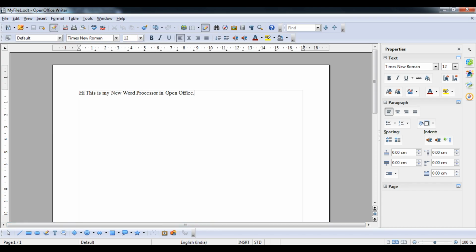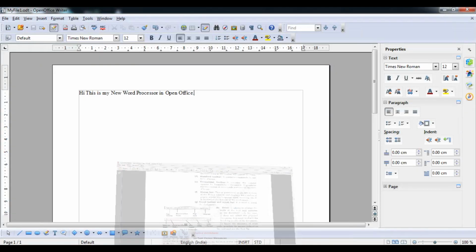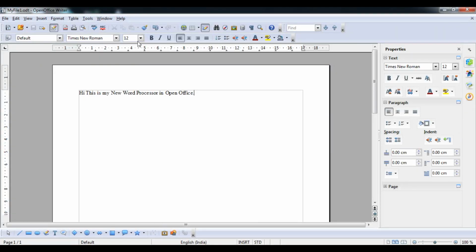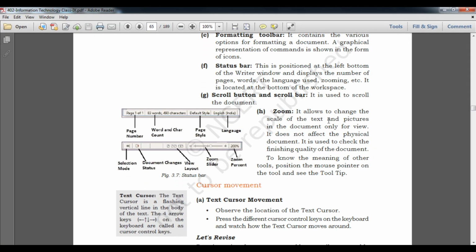And then after that, the formatting toolbar. It contains various options for formatting a document, graphic representation, commands, etc. You can see that the formatting bar contains everything by which we can change the list, bold letter, italic letter, Roman letter, whatever you want. Then after that we are going to understand status bar and scroll button.